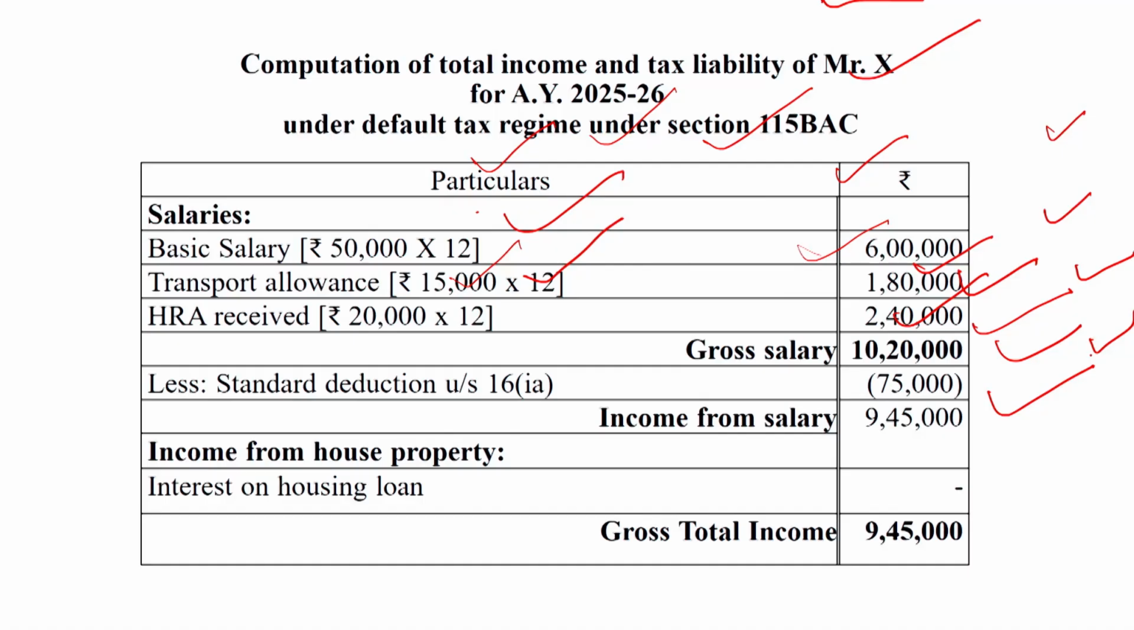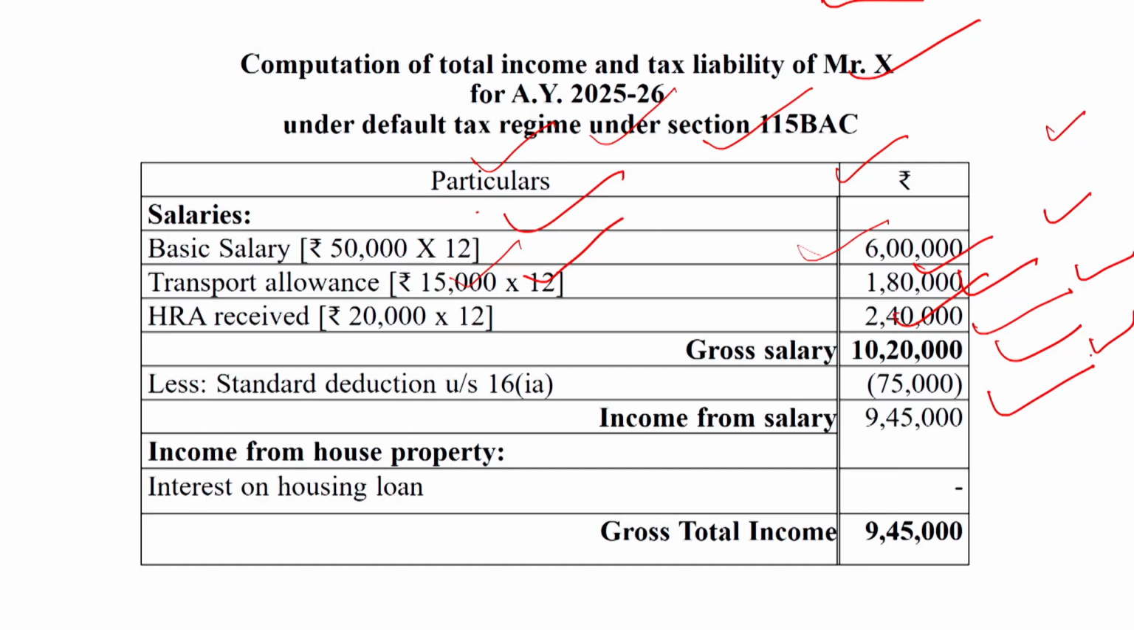But in the question, the main point is that the question is being solved under the default tax regime, the new tax regime. Under the new tax regime, the house rent allowance received by an assessee will be fully taxable. No amount of exemption will be given under Section 10(13A). The standard deduction has been increased by the government from rupees 50,000 to rupees 75,000 this year, from 1st April 2024 to 31st March 2025.